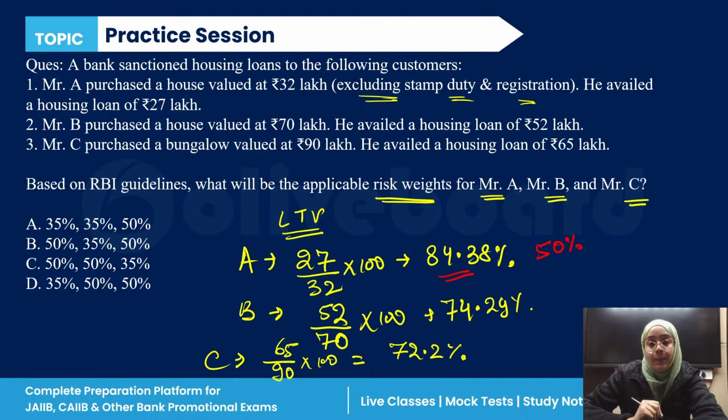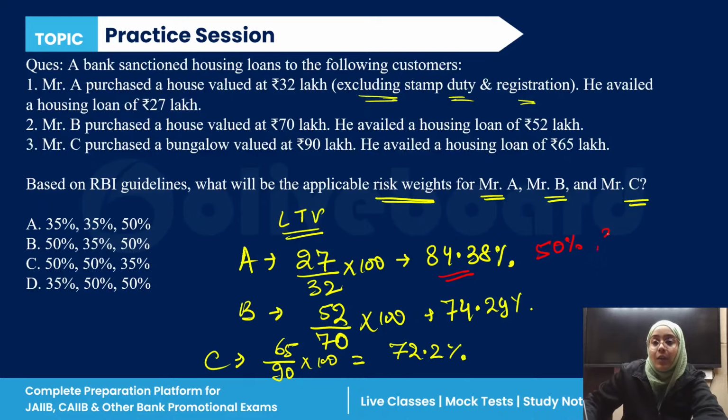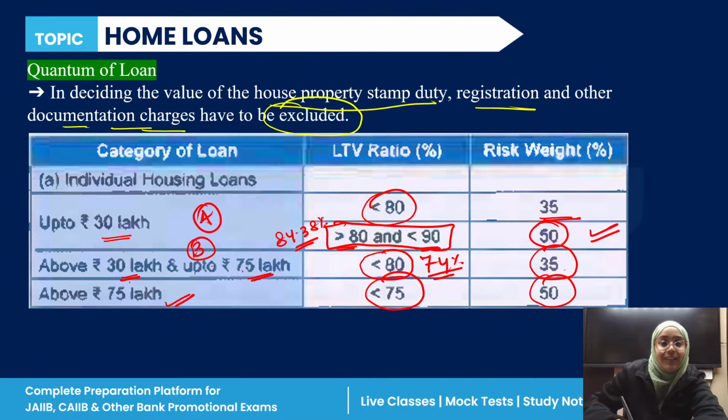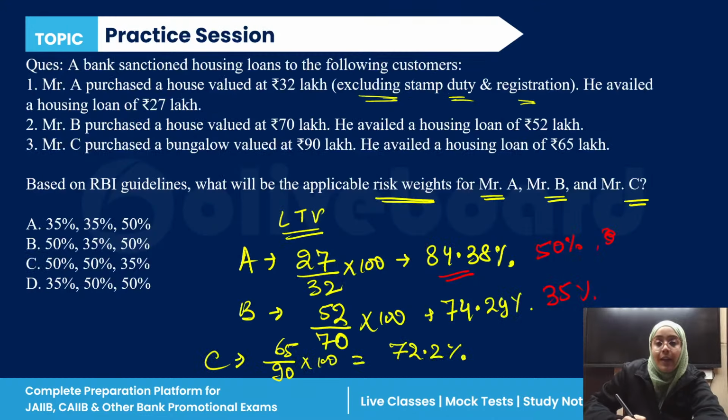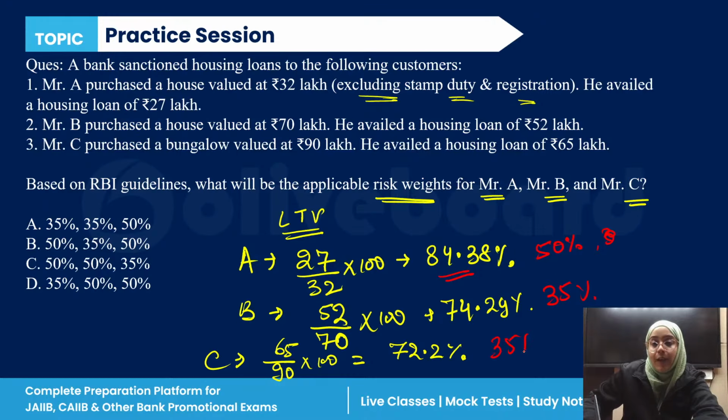Now, second, Mr. B has the loan of 52 lakh, so B is falling in this category. The loan to value ratio is 74 approximately, so the risk weight is 35. So for B, it is 35%. Now C has availed a housing loan of 65 lakh. C also falls in this category. Here the loan to value ratio is 72, less than 80%, good. Again, it is 35.